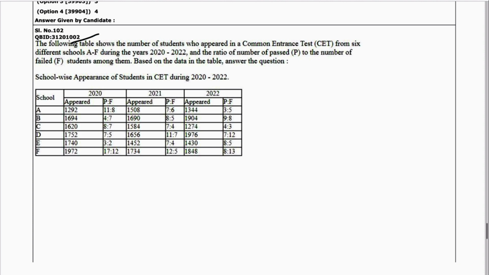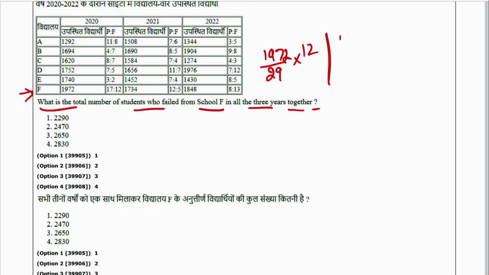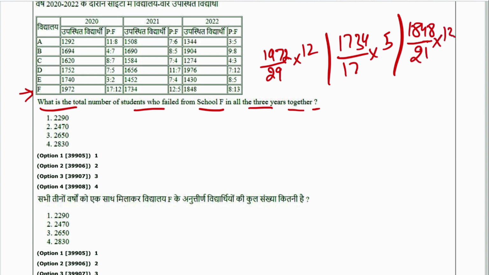Next, question number 2. What is the total number of students who failed from school F in all 3 years together? So now what you need to do, this is school F: 1972 divided by 29 into 12. Then again 1734 divided by 17 into 5. Then again 1848 divided by 21 into 13.